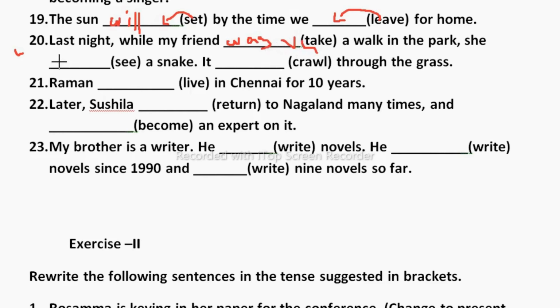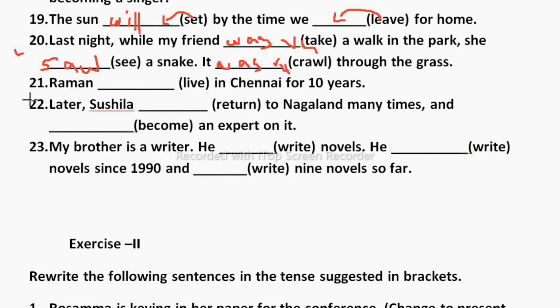She saw, it is past, she saw a snake. It crawled, we can't say that, we need to say it was crawling. Again was, because it is singular, and the ing form of crawl, through the grass.